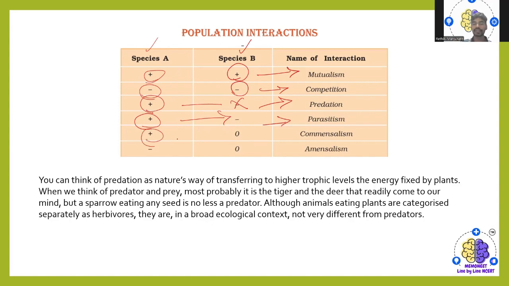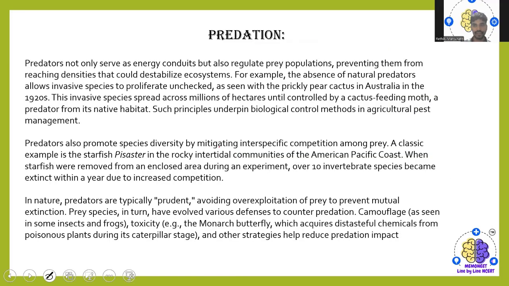Where one species benefits and the other is neither benefited nor harmed, it is called commensalism. Where one species is harmed and the other neither benefits nor is affected, it is called amensalism.